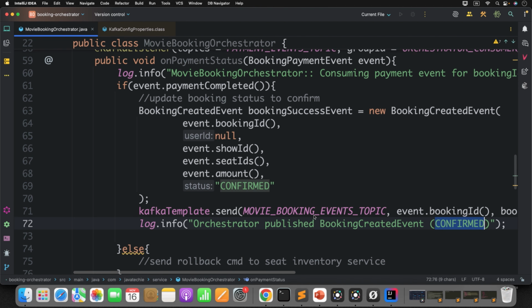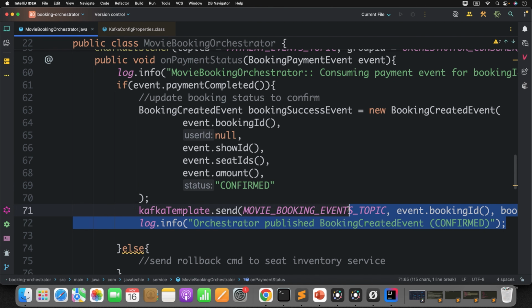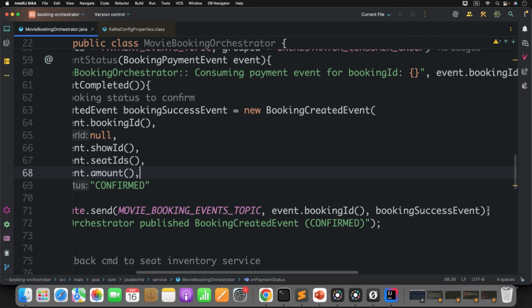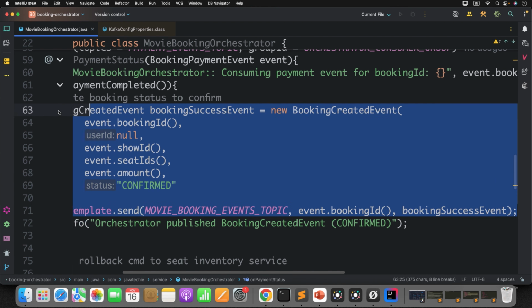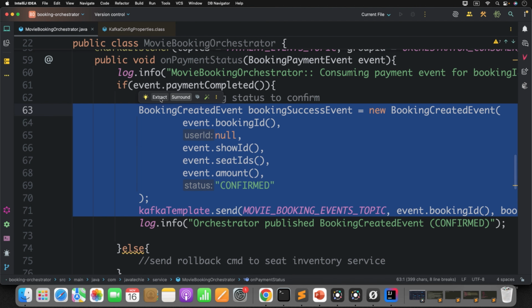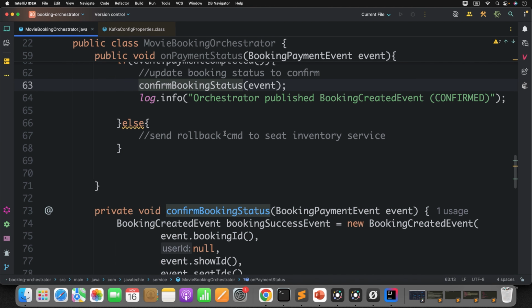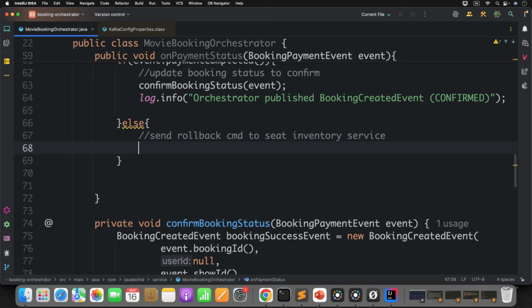Now for better visibility you can do one thing. You can also define private methods to make your code clean. In rollback also, you send the failure event to the seat inventory service command topic. Again it's very simple.